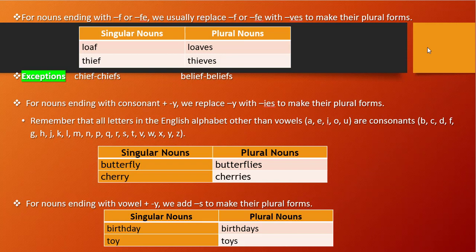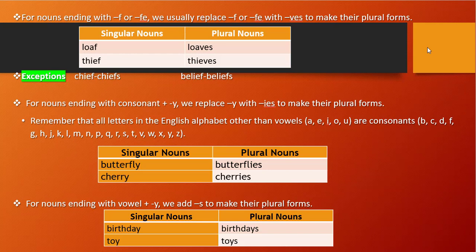For nouns ending with consonant plus y, we replace y with ies to make the plural forms.